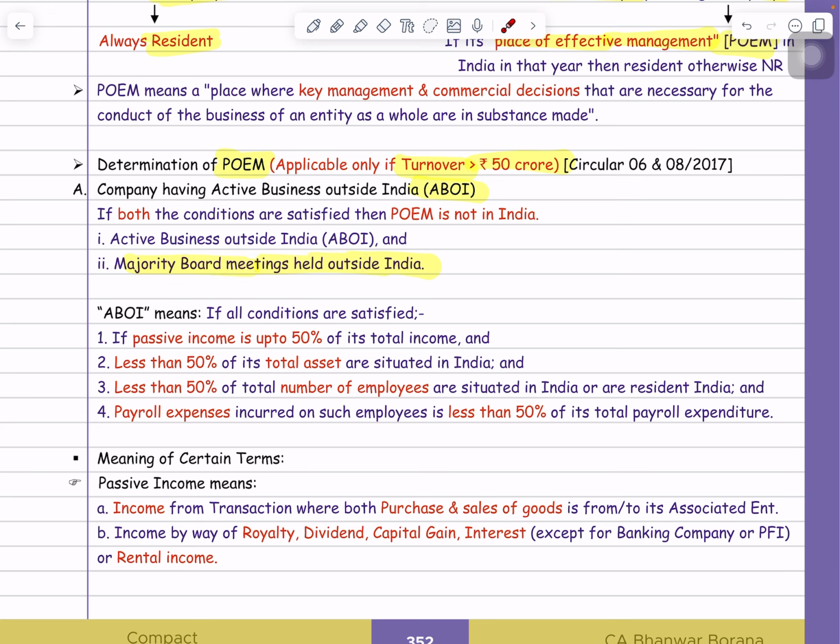Now what do you mean by the majority board meeting? I can take an example. Suppose Singapore Airlines is one company and that company held a total of 5 board of director meetings in the year.